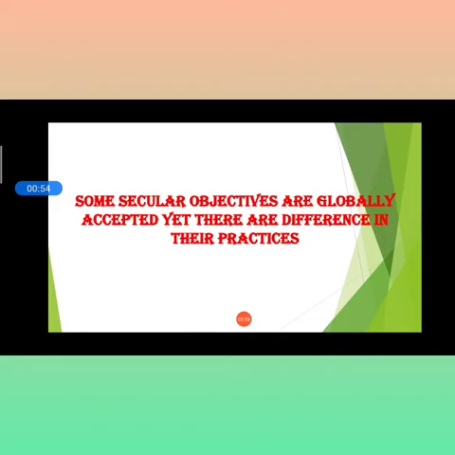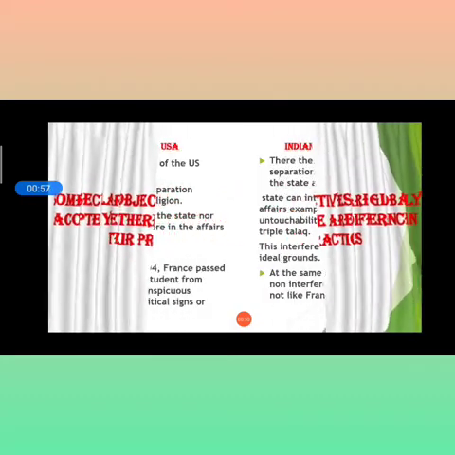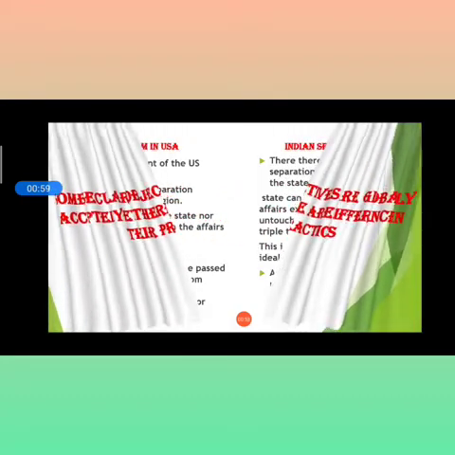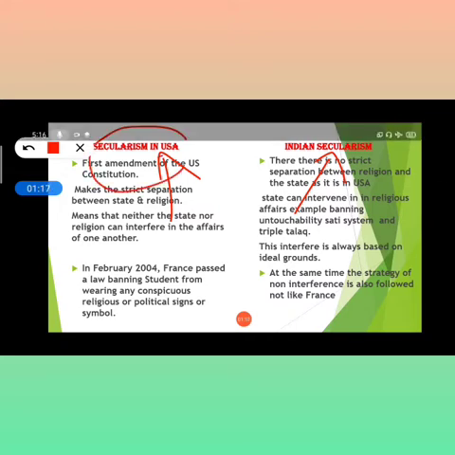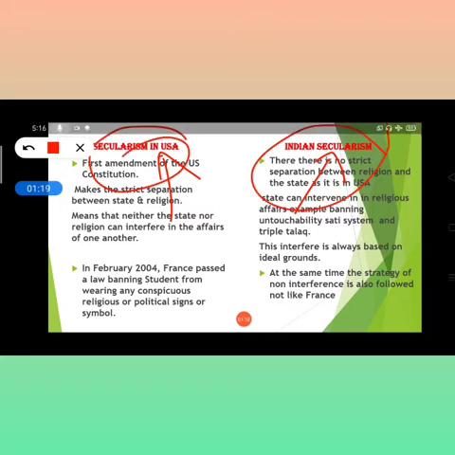Now here I am showing you the difference. What is the basic difference between secularism in USA and Indian secularism? The first is secularism in USA, that is marked here for you, and the second is this particular one. First of all we will discuss this one, and then after that we will discuss the other.